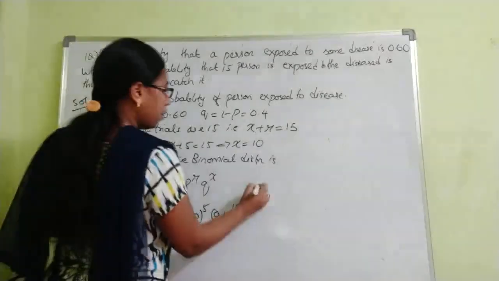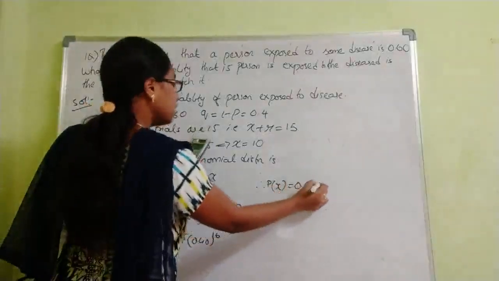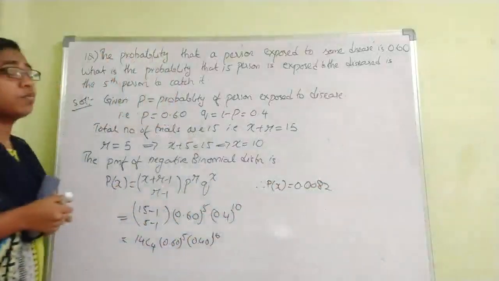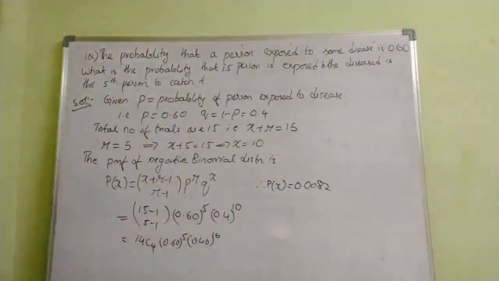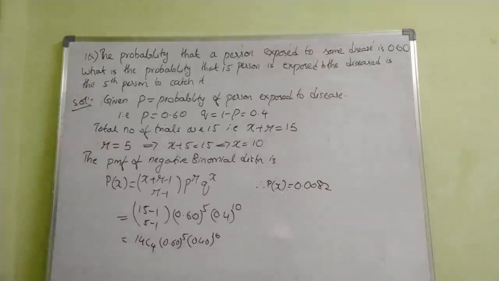So P of X equals 0.0082. So the probability that the 15th person exposed to the disease is the 5th person to catch it is 0.0082. In this way we are going to find the probability using the negative binomial distribution.